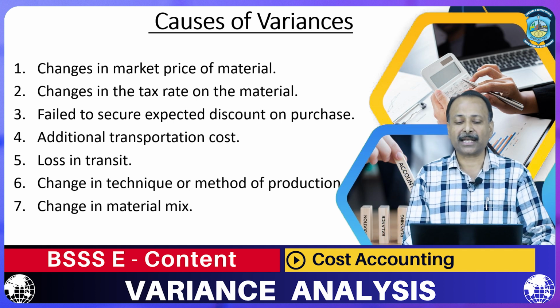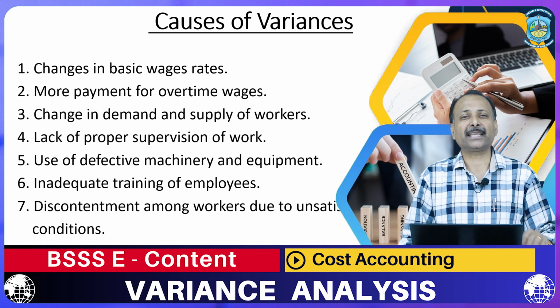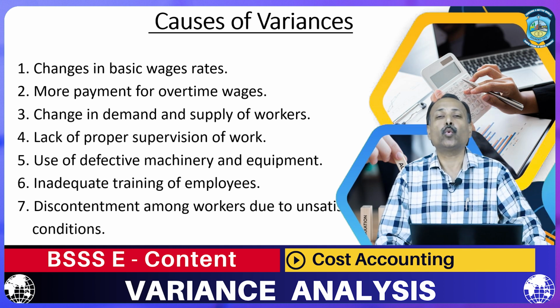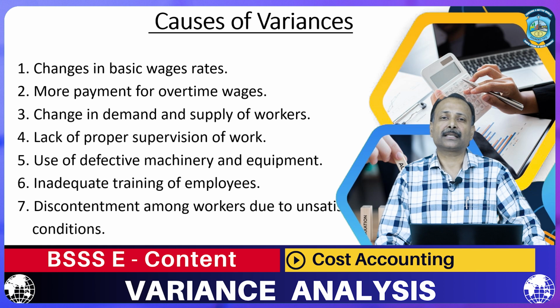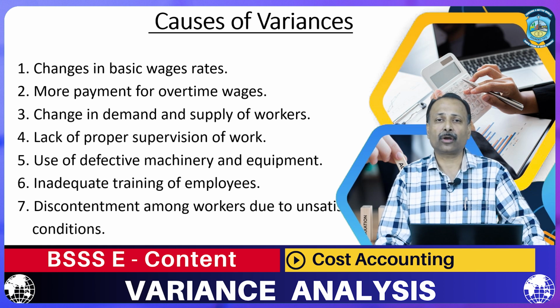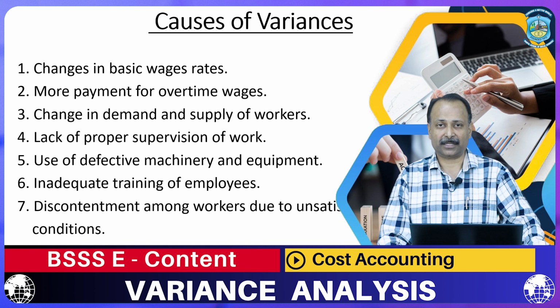Now, we are going to discuss the causes of variance which are basically because of wages or labor. The amount which we are paying to our workers, we call it wages. So, on the total expenditure incurred on labor or wages, there might be some differences.